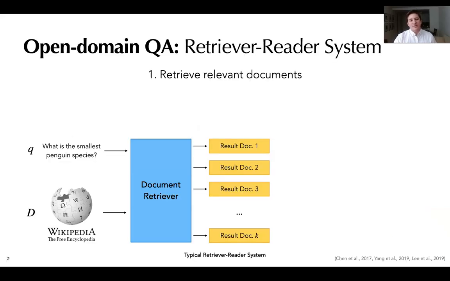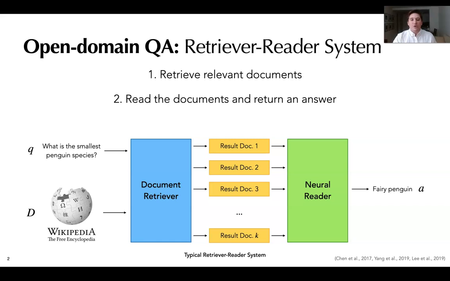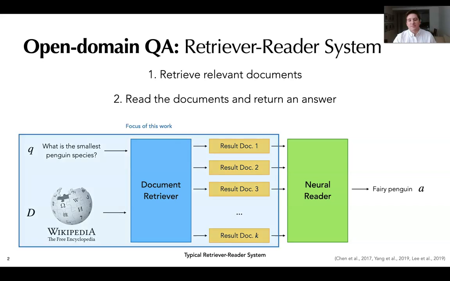Many open domain question answering systems follow the retriever-reader paradigm, which splits the task into two steps. First, the system uses a retriever to select a small set of candidate documents deemed relevant to the question. Second, a neural reading comprehension system parses the candidates and returns the most likely answer. For this work, we focus on the document retrieval step of this pipeline.